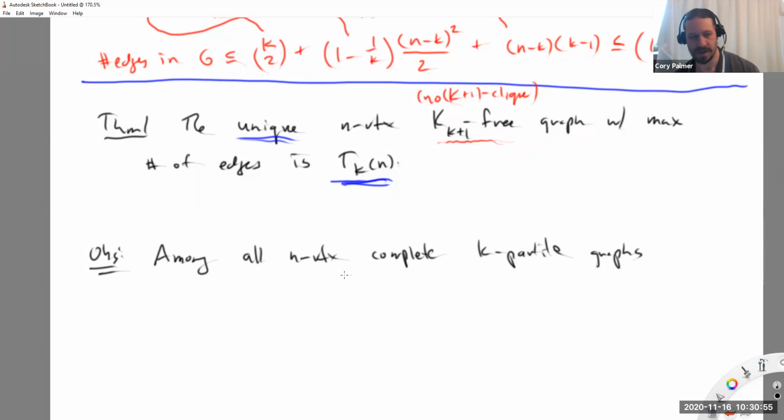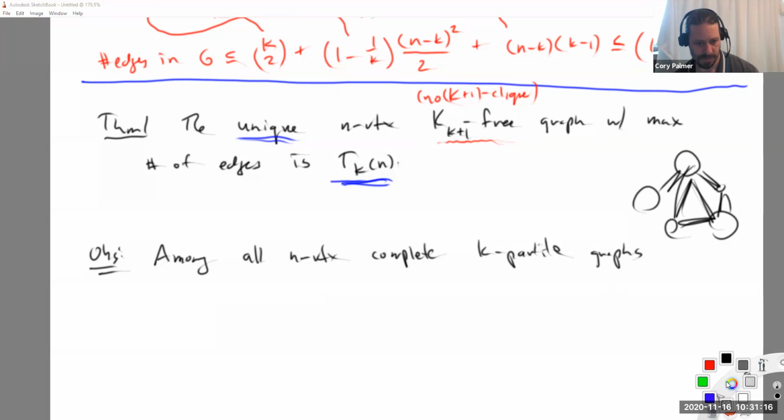A complete k-partite n vertex graph is one with k classes, not necessarily the same size or close, with all edges between pairs of classes. I'm not going to draw them all in here. So among all of these graphs, actually, let's even modify this slightly more.